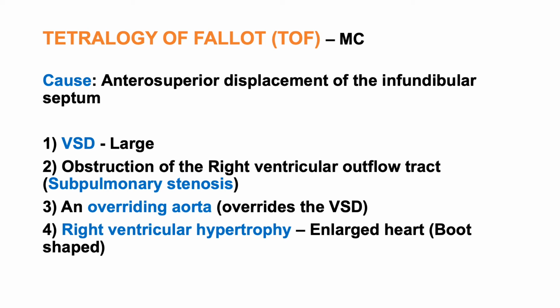As I said before, there is an obstruction of the right ventricular outflow tract. So the right ventricle keeps on pumping the blood through the narrowed pulmonary trunk. That's why there will be hypertrophy of the right ventricle. Because of right ventricular hypertrophy, that causes enlargement of the heart. This enlargement results in a boot-shaped heart.